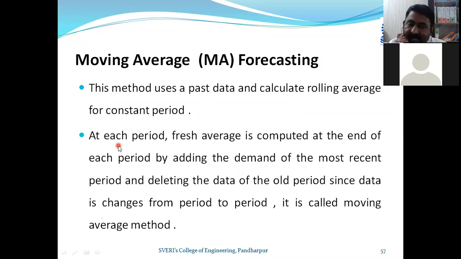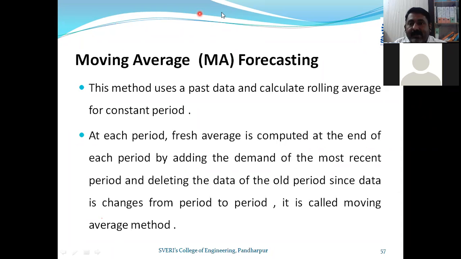At each period, a fresh average is computed at the end of each period by adding the demand of the most recent period and deleting the data of the older period. Since the data is changing from period to period, this is called moving average. I will repeat the same example for more understanding. I am calculating the demand for November and I have to take 3 months.